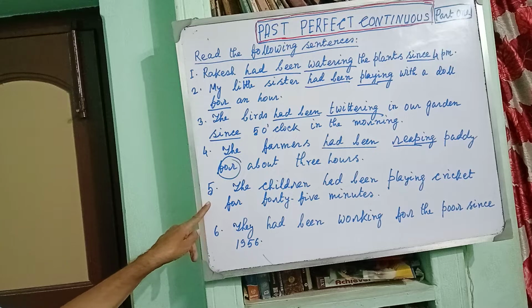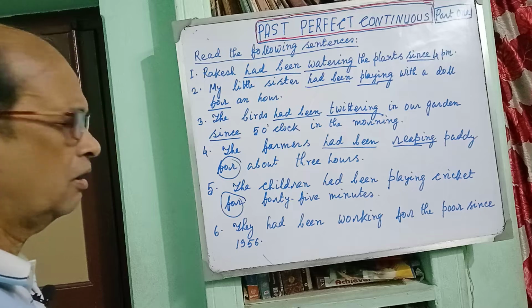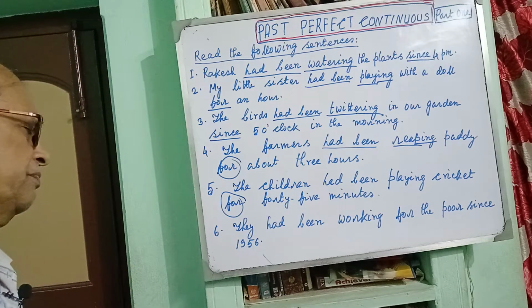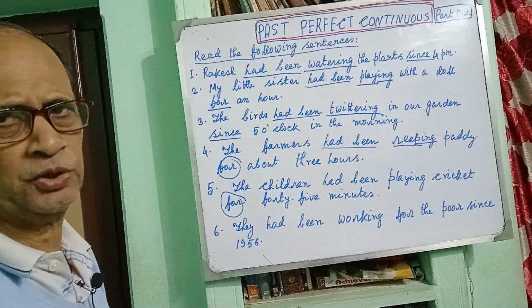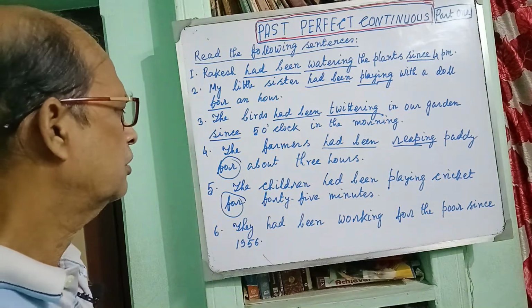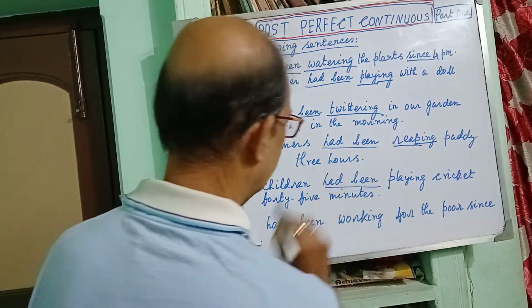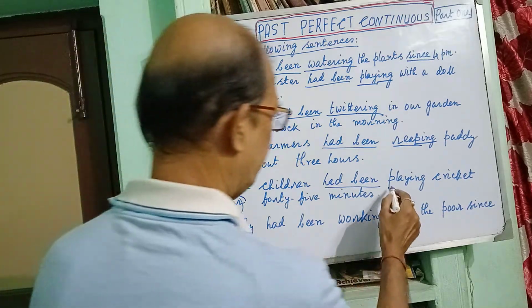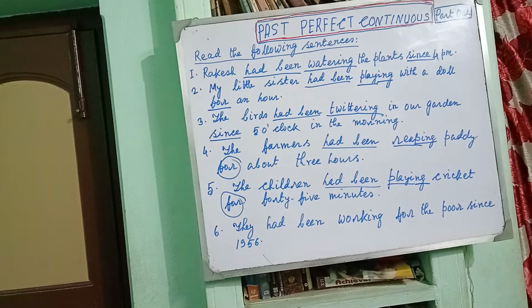Come to the fifth sentence. The children had been playing cricket for 45 minutes. For has been used because 45 minutes have been mentioned, but it may be in the morning, it may be at noon, it may be in the evening. So, for has been used. Children is the subject, had been auxiliary verb, play finite verb and ing suffix. Clear?